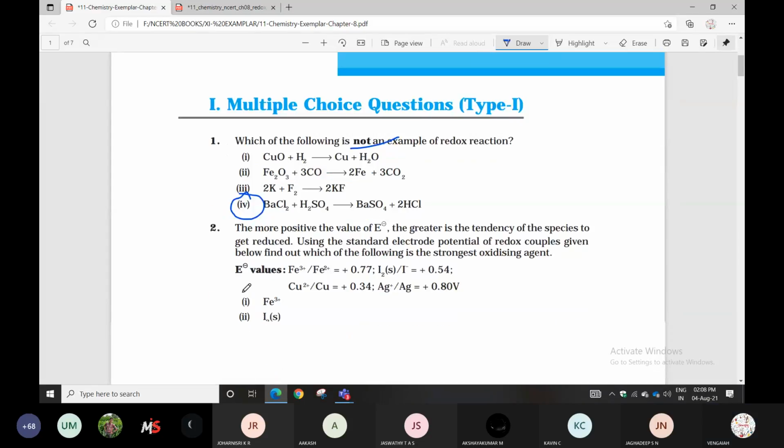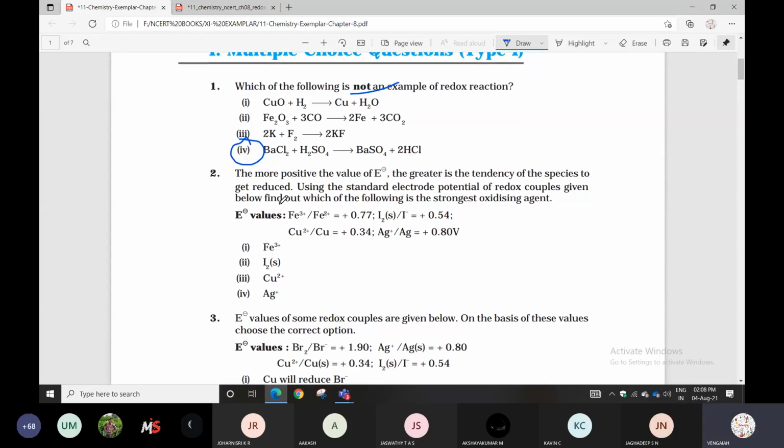Next question. The more positive the value of E naught, the greater is the tendency of the species to get reduced. Using the standard electrode potential of reduction couples given below, find out which of the following is a strong oxidizing agent.